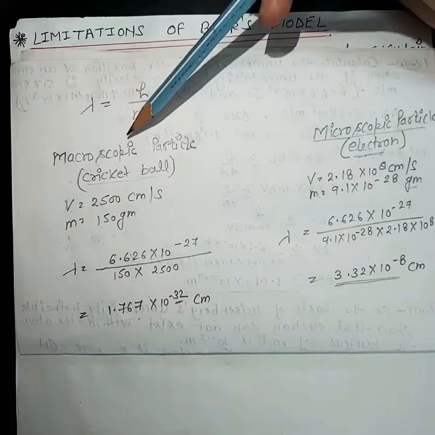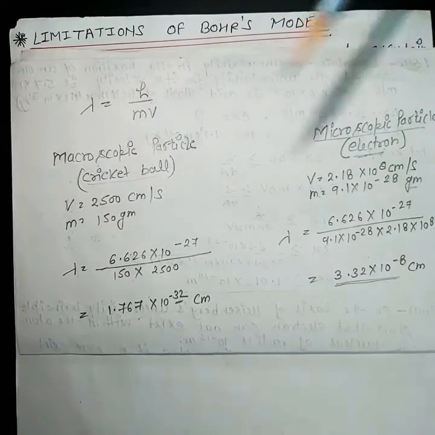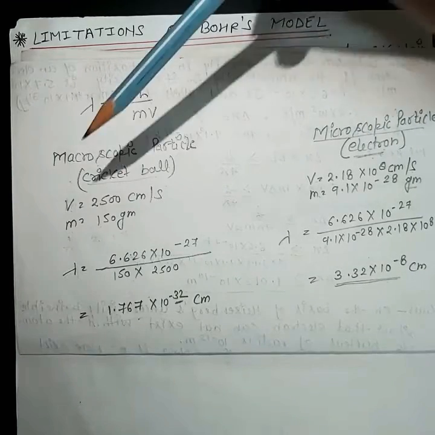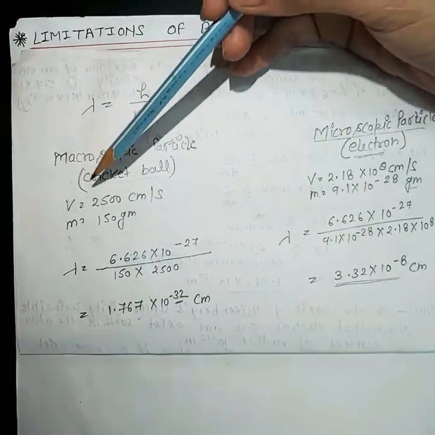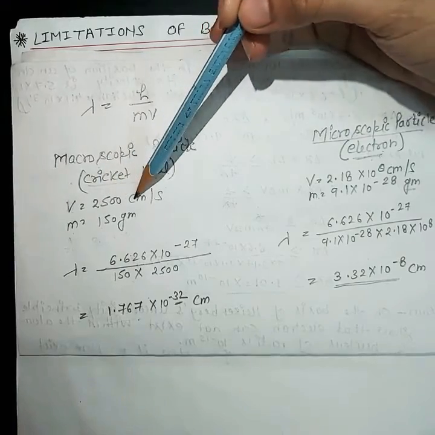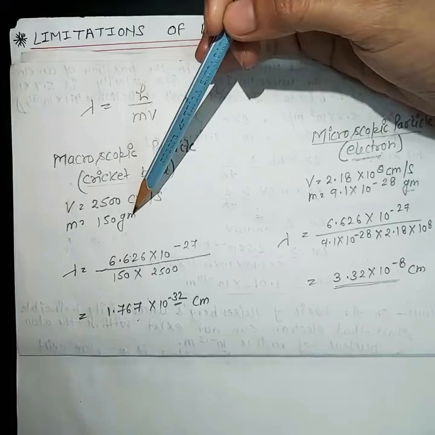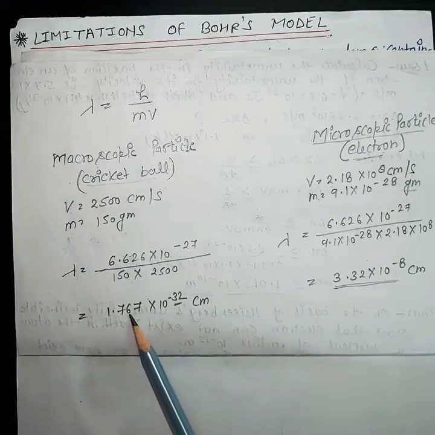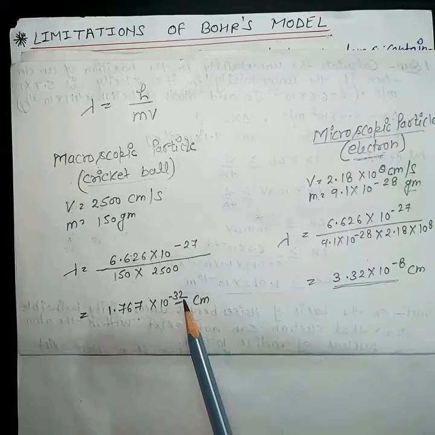Now I have taken one macroscopic particle here, cricket ball, and a microscopic particle like electron. For the macroscopic particle, let's calculate lambda. Suppose the velocity of cricket ball is 2500 centimeter per second and the mass of the cricket ball is 150 gram. Then lambda will come 1.767 into 10 to the power minus 32 centimeter.